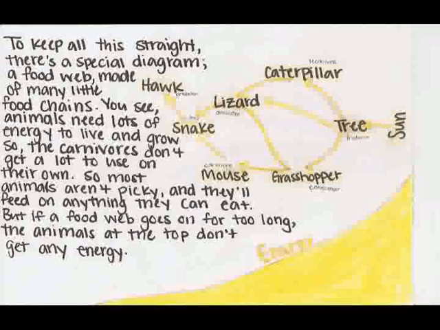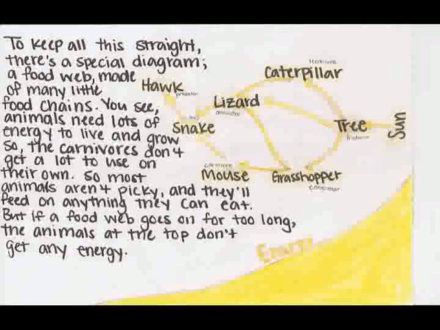Let's take a special look at a couple of different relationships on the diagram. The first is between the hawk and the snake. The hawk eats the snake. This means that the hawk is a predator and the snake is its prey.